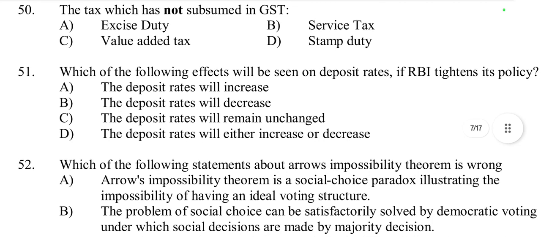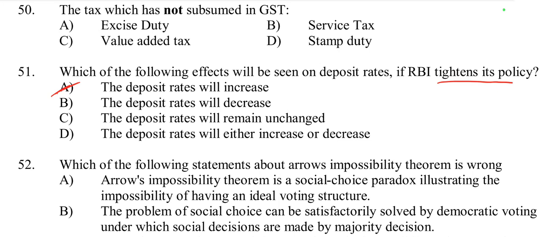Then question number 51, which of the following effects will be seen on deposit rates if RBI tightens its policy? The first one is that deposit rates will increase. Yes, if RBI tightens its policy, the deposit rate will increase. How? If the RBI tightens its policy, it generally means it is increasing interest rates. So it raises interest rates or reduces liquidity to control inflation or to stabilize the economy.